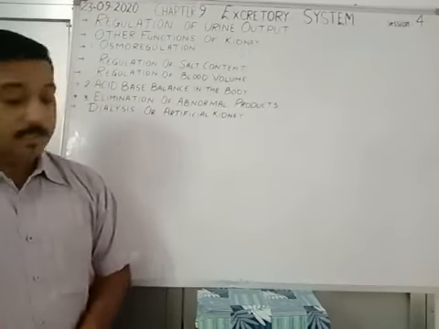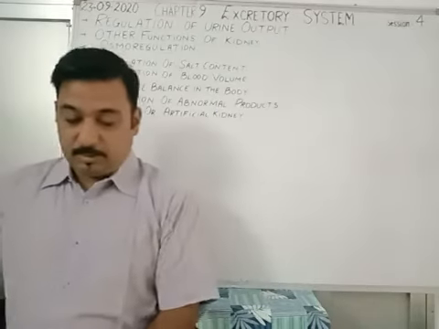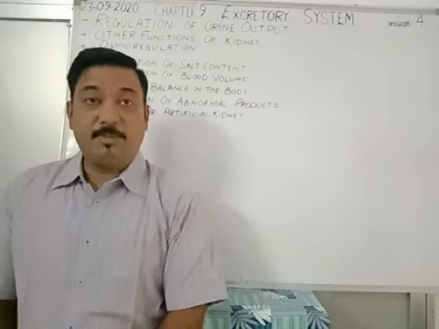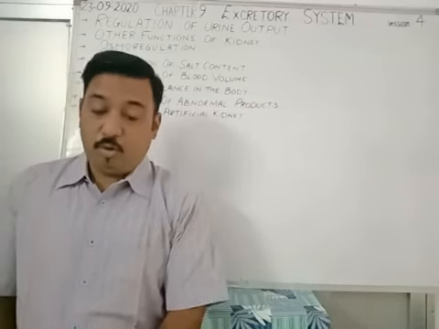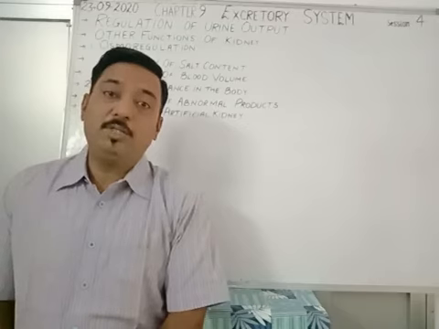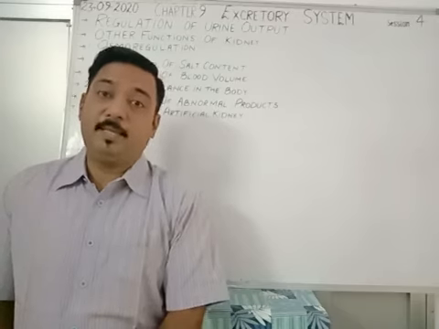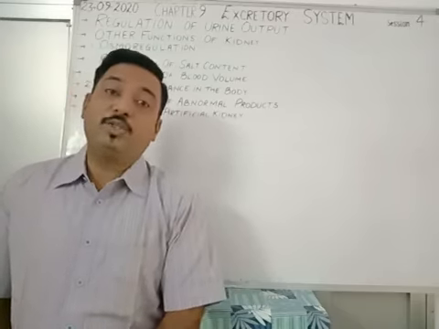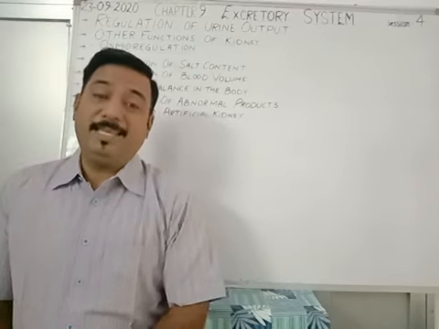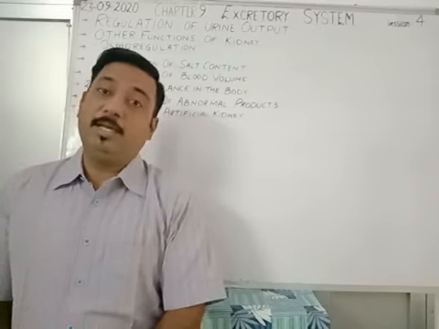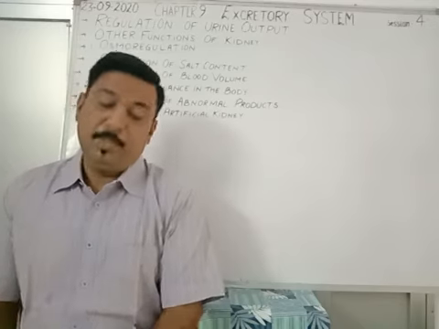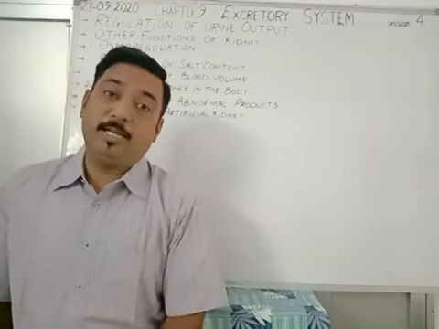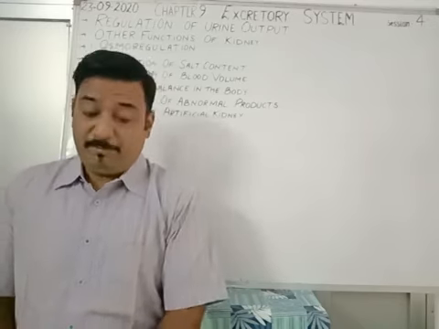In the last chapter, we had studied in the third session, I had explained to you about the physiology of urine formation. How does urine formation take place in the human body, and what vital role the kidney plays. I had explained the formation of urine that was taking place by various processes.